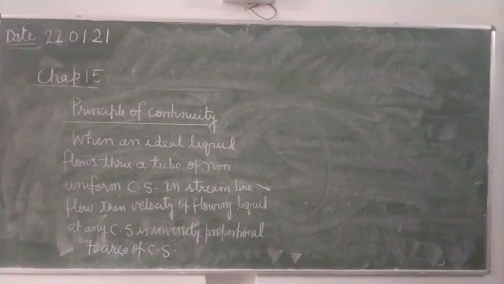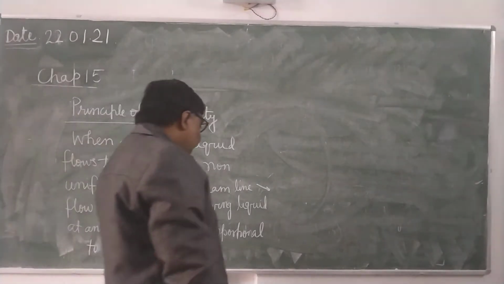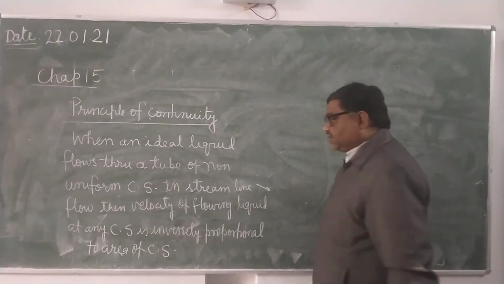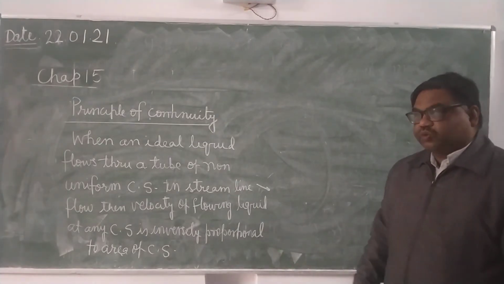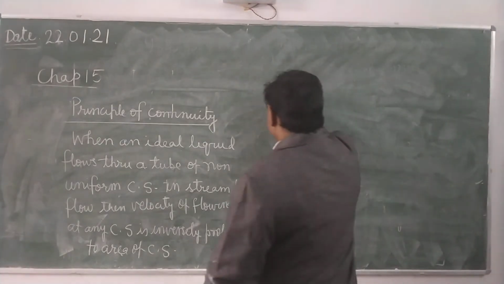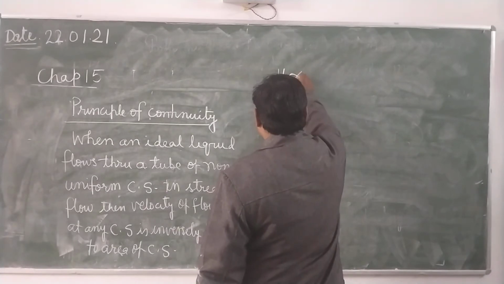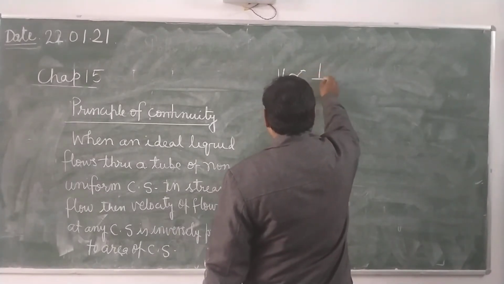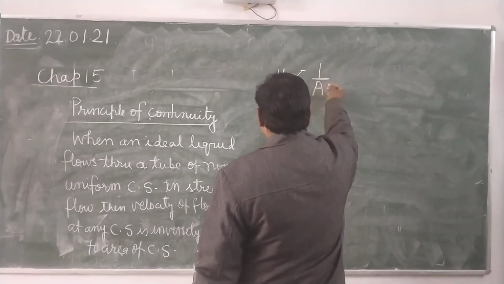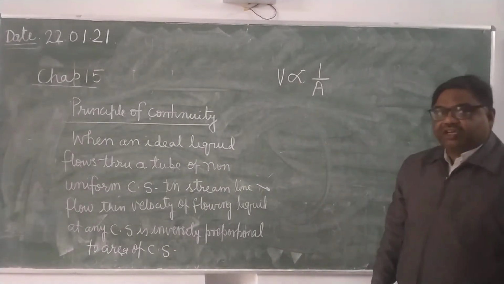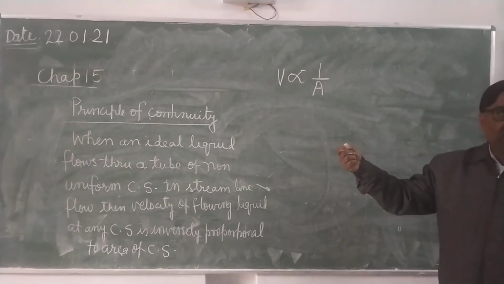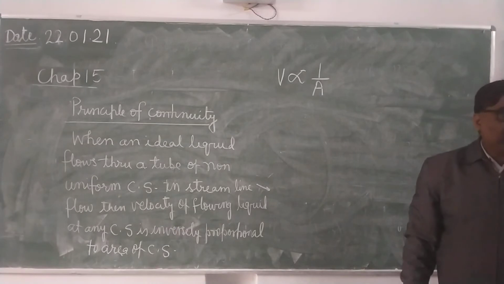When an ideal liquid flows through a tube of non-uniform cross-section in a streamlined flow, then velocity of flow of liquid at any cross-section is inversely proportional to area of cross-section. Means V is inversely proportional to A. More the area of cross-section, less the velocity. This is a very common experience. If you press the rubber tube, what will happen? Velocity of flow increases.